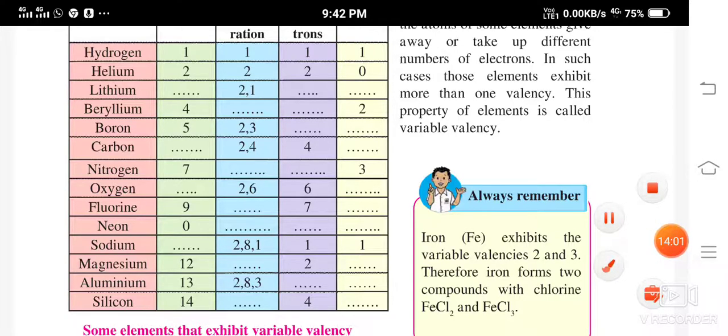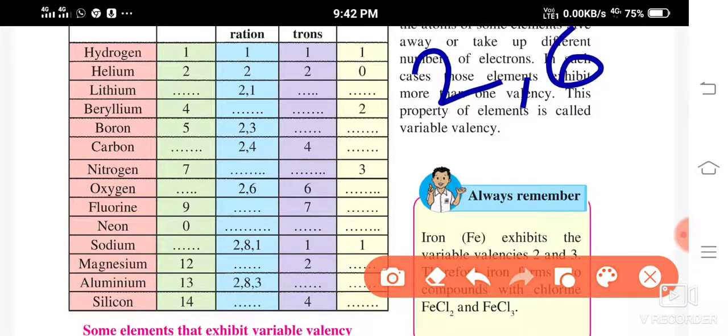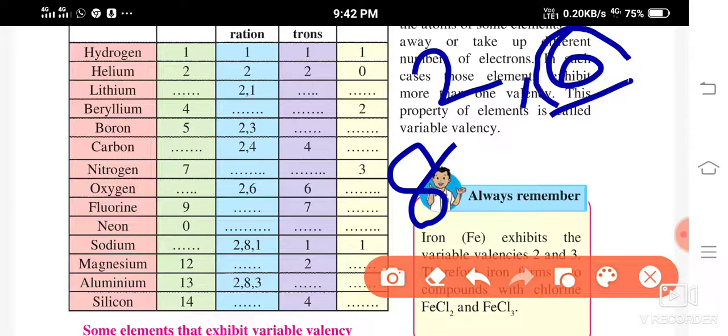The electronic configuration is given as 2 and 6, so the atomic number of oxygen is 8. There are 6 electrons in the outermost orbit, so the valence electrons are 6.